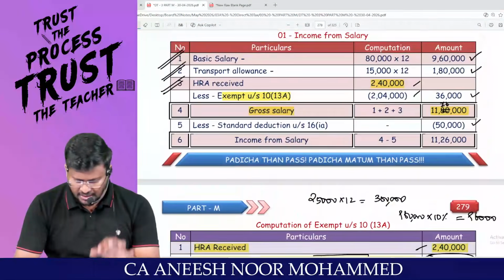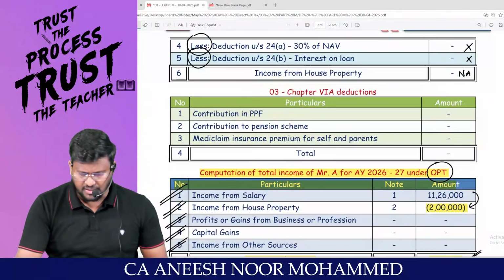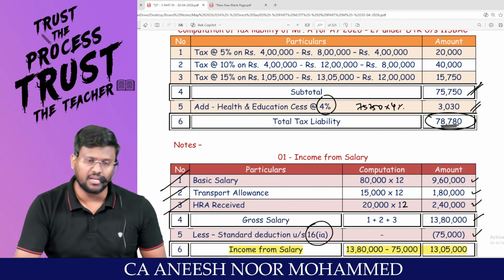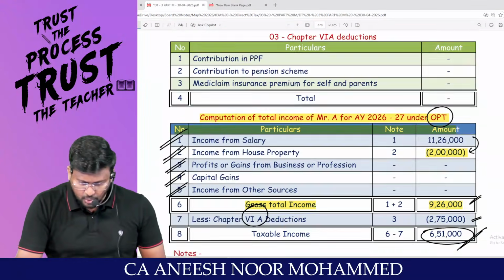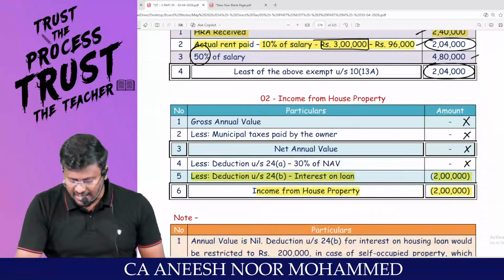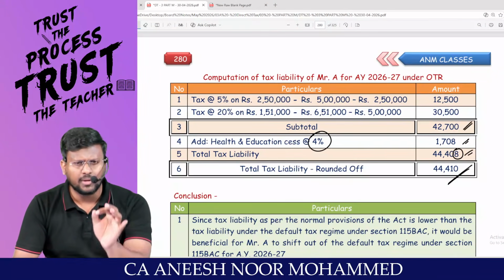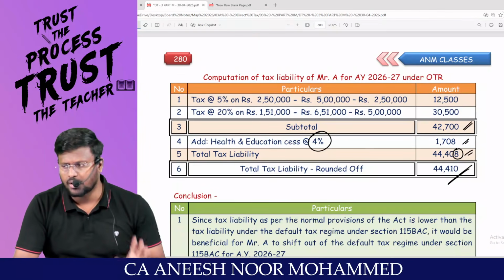So if this guy is traveling through the default tax regime, the tax liability for this guy will be 78,780. But if this guy is traveling through the optional tax regime, the tax liability for this guy will be 44,410. You tell me, as a chartered accountant, which route will you prefer?